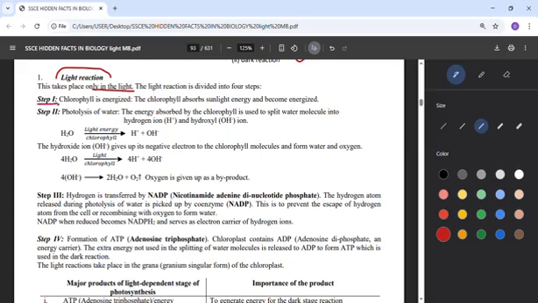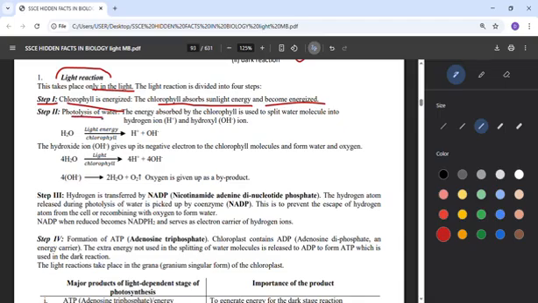So the 4 steps of light reaction: number 1, chlorophyll is energized. Remember that's where it must start from. Chlorophyll will make sure it traps sunlight, so it's energized. So the chlorophyll will absorb sunlight energy and then it becomes energized. Remember, energy is from the sun, so chlorophyll will absorb sunlight for energy.